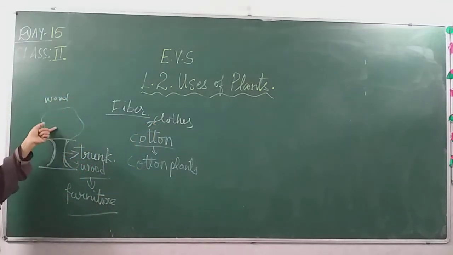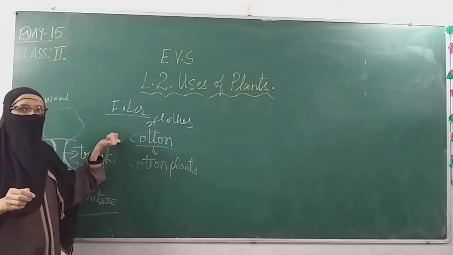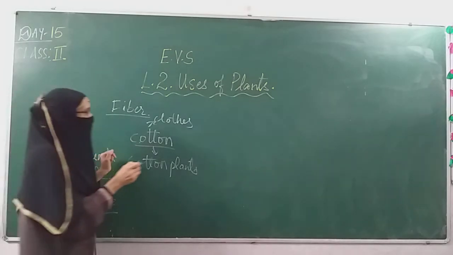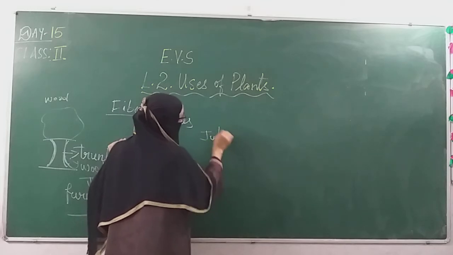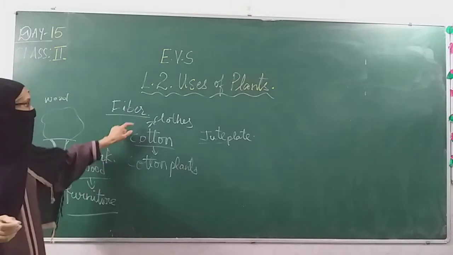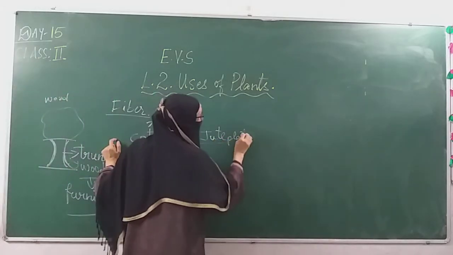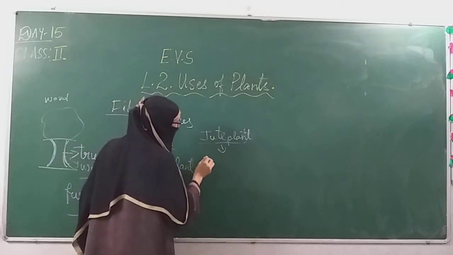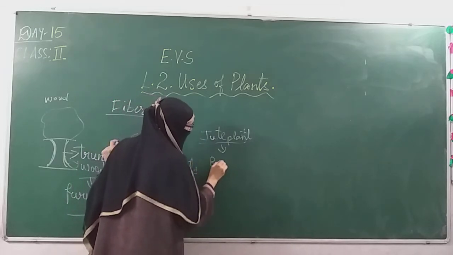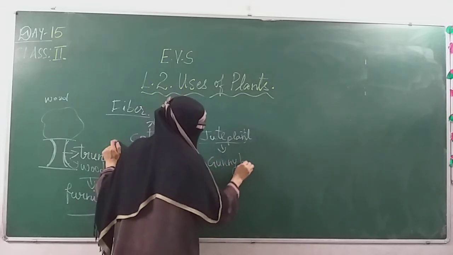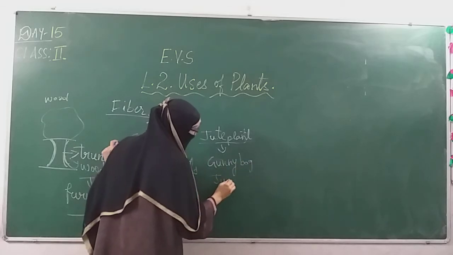So wood we can get from plants. We are using wood to make furniture. We are making clothes, that is cotton clothes, from the plant. And besides that, the jute plant is also a kind of plant which gives us fiber. The jute of this plant is used to make bags. What do you say, gunny bags or jute bags? You can say jute bags or gunny bags.